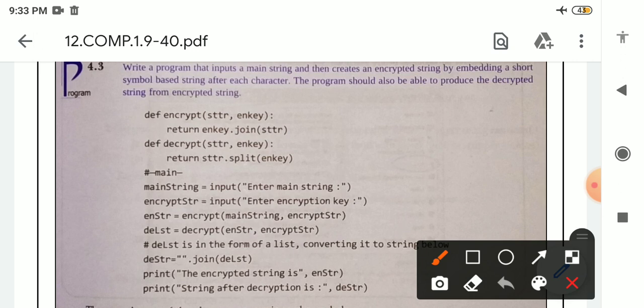So these two are function definitions. Here we are accepting the string from the user. In this line we are also accepting the symbol which will be attached with the string. The third line is a function call of the function encrypt, and in the fourth line, see here, dlst equal to decrypt enstr, comma encrypt str.